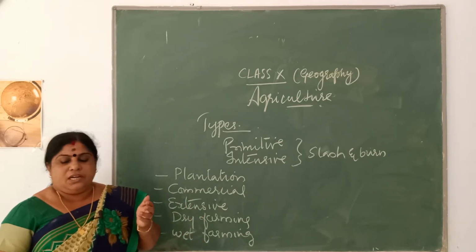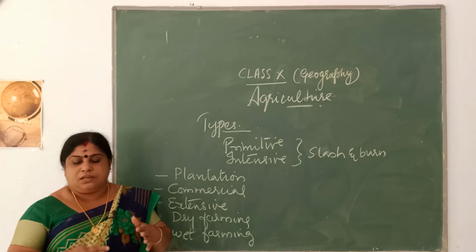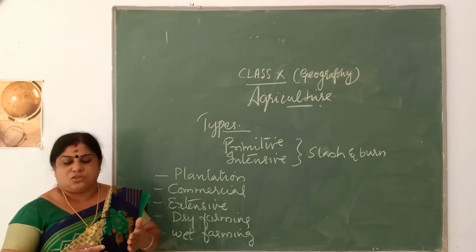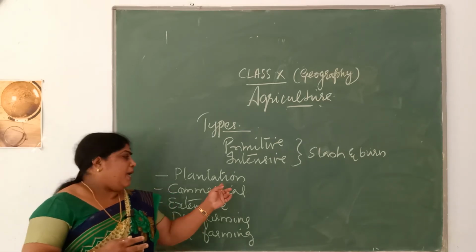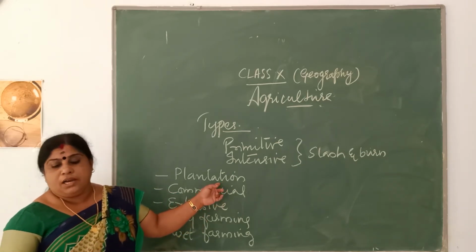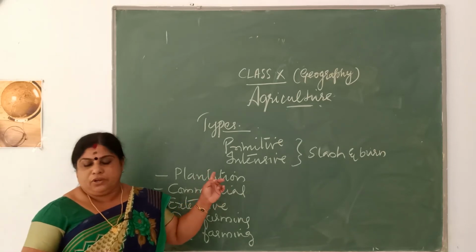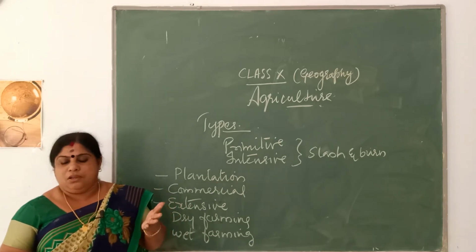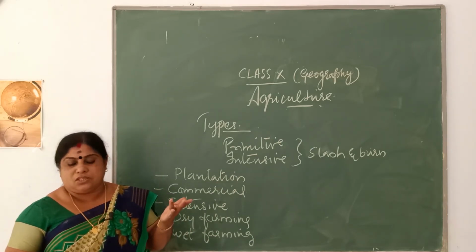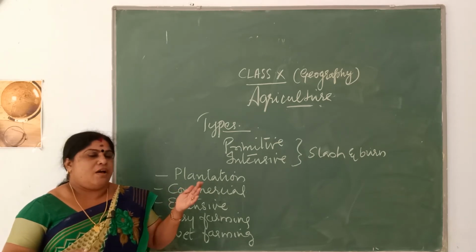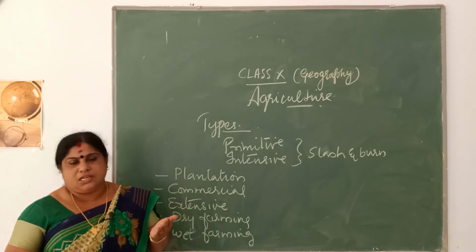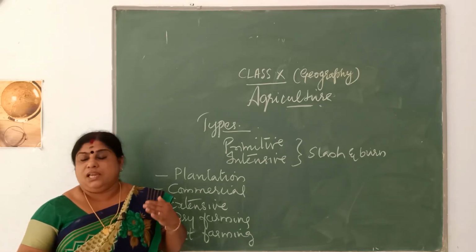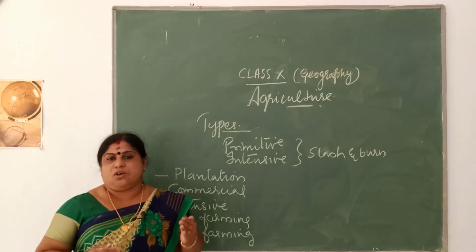And it is done in areas having high temperature and rainfall, where there is continuous rainfall as well as high temperature. And this plantation agriculture needs a longer growing period. Now examples of plantation agriculture include rubber, tea, coffee, coconut, banana, etc. So all these are plantation farming or plantation agriculture. So plantation agriculture means a particular crop is grown continuously in hundreds of hectares of land.